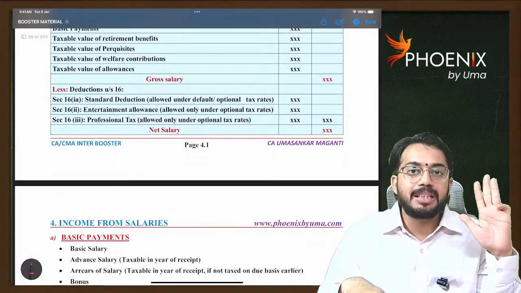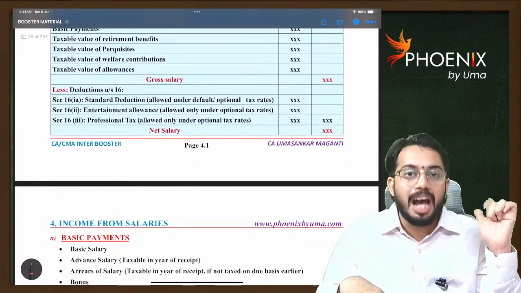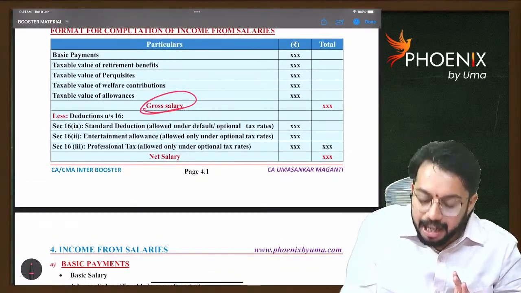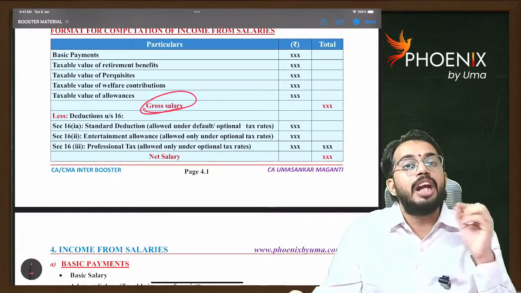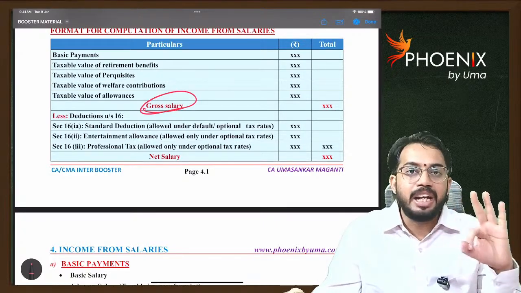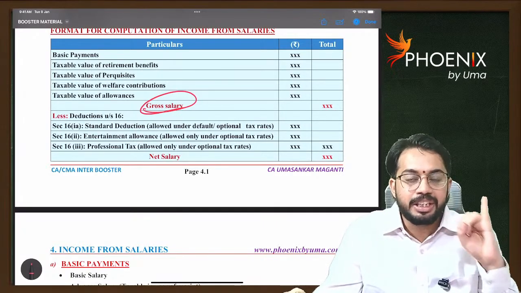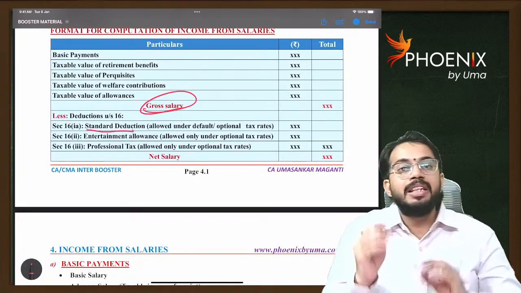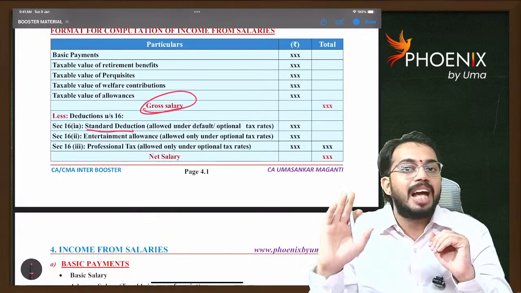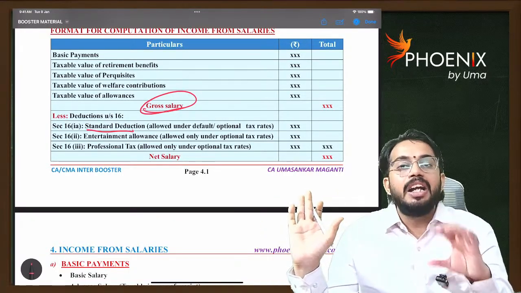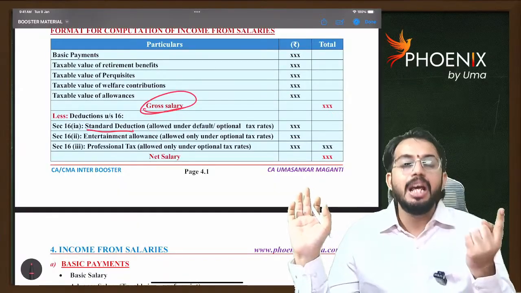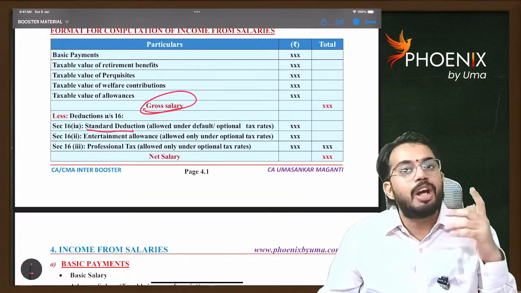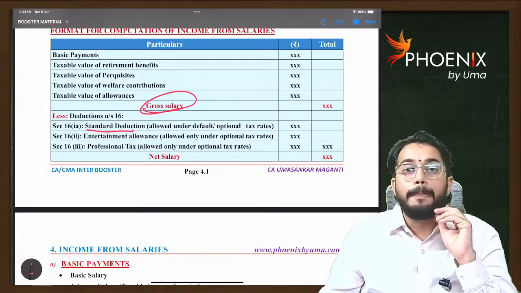Now, basic payments, perquisites, retirement benefits, allowances, welfare contributions. All these five together we call as gross salary. From gross salary, we can claim deductions under section 16. There are three deductions: standard deduction under section 16(1)(a), entertainment allowance, profession tax. Standard deduction is allowed both under default tax rates as well as under optional tax rates. Under default tax rate, standard deduction is 75,000. Under optional tax rate, standard deduction is 50,000. Entertainment allowance and profession tax are also allowed as deduction, but only under optional tax rates.